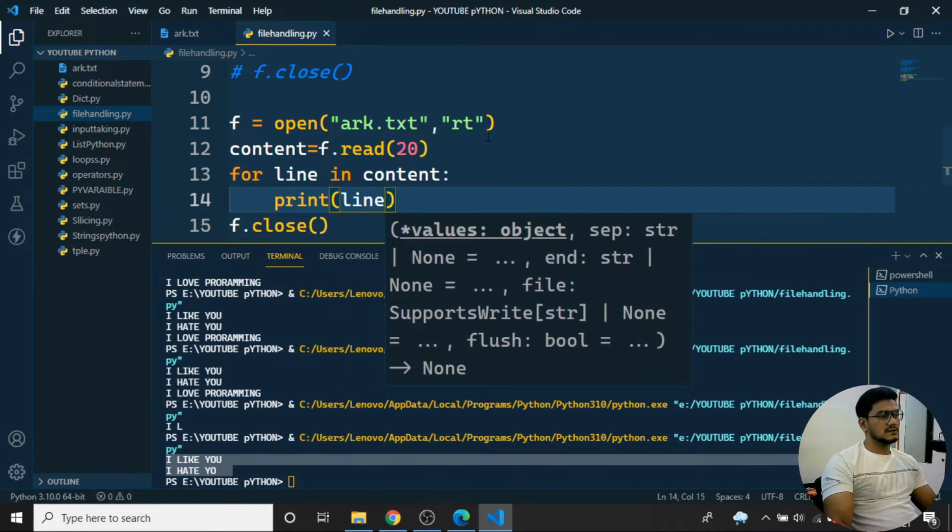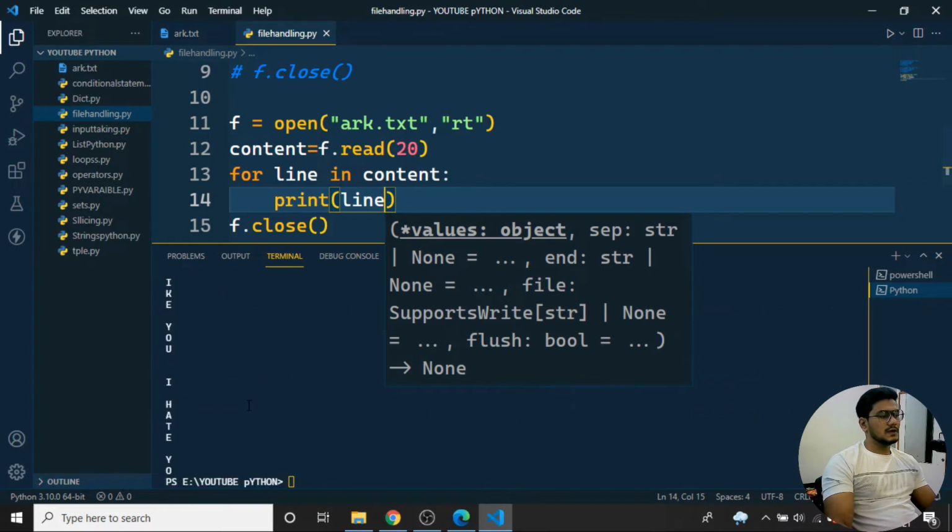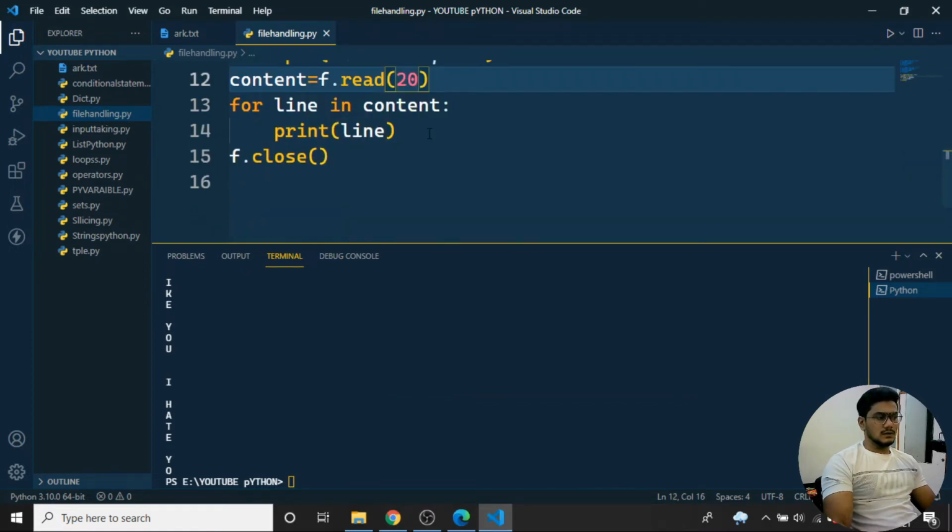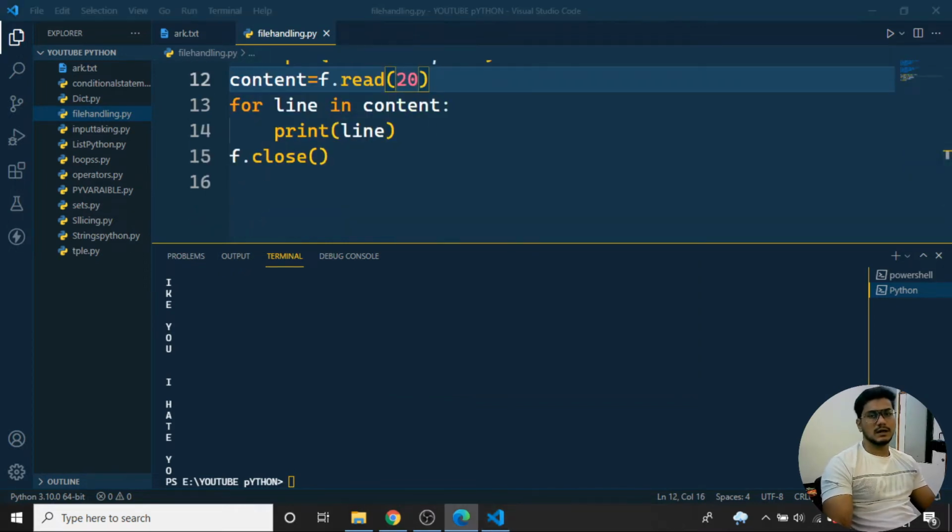That's it. Once I save it and run the program, you can see I like you, I hate you. Each and every line is being printed line by line over there. So like that we can use the particular things over here. Suppose you want to print the characters in horizontal fashion, how can I do that?